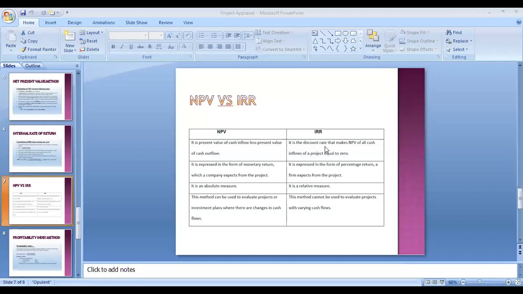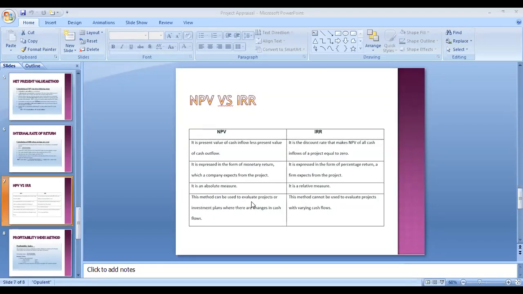Internal rate of return is the discount rate that makes the NPV of all the cash inflows of the project equal to zero. NPV is expressed in the form of monetary returns. IRR is expressed in the form of percentage return. NPV is an absolute measure, while IRR is a relative measure because we consider a percentage: if the percentage is higher you accept the project, if lower you reject the project.